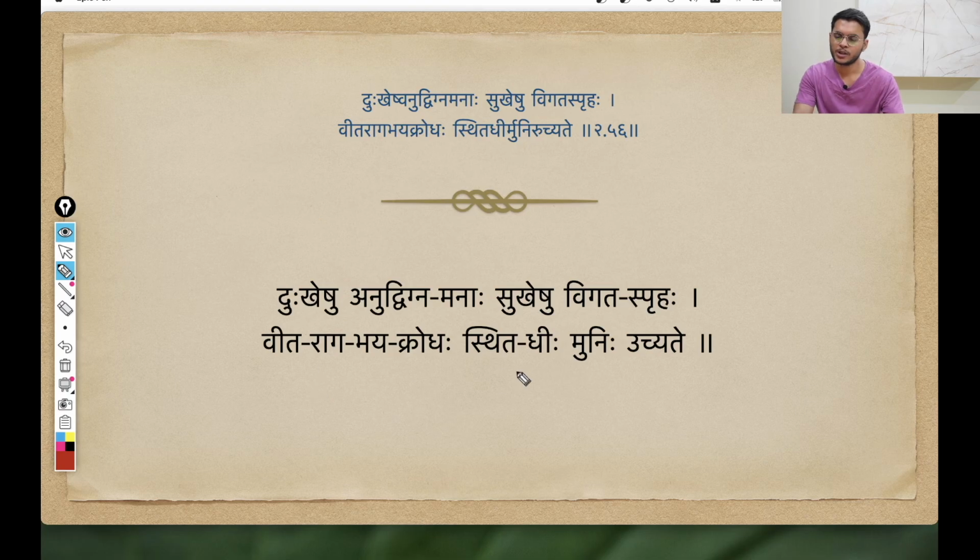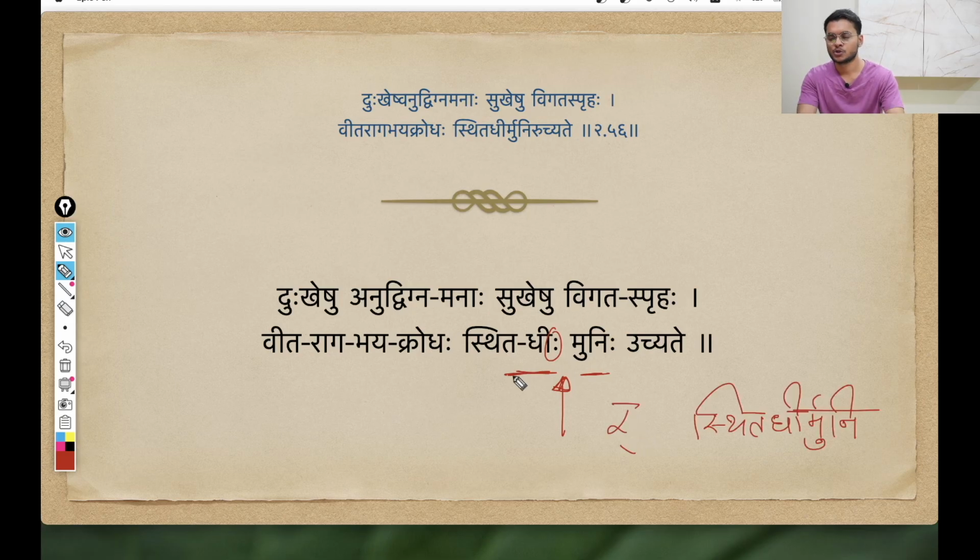If we move on, here we can spot a Sandhi between these two words, Sthitadhihi and Munihi. What Sandhi is this? This is a Rutva Sandhi, a Visarga Sandhi, where the Visarga is getting replaced by a Rakara. So Sthitadhihi and Munihi combine as Sthitadhir Munihi. In place of Visarga, you get a Rakara. This is due to the Rutva Sandhi.